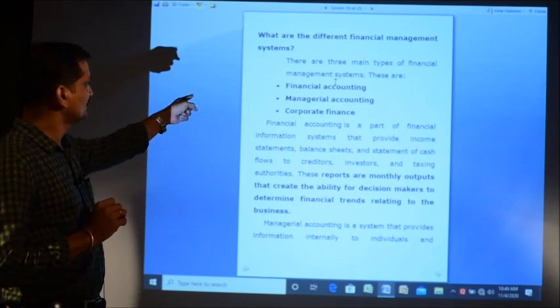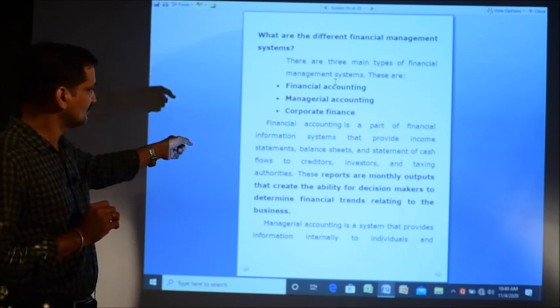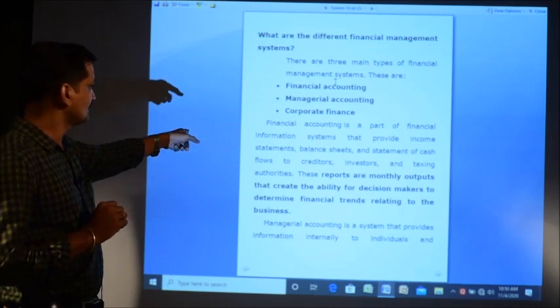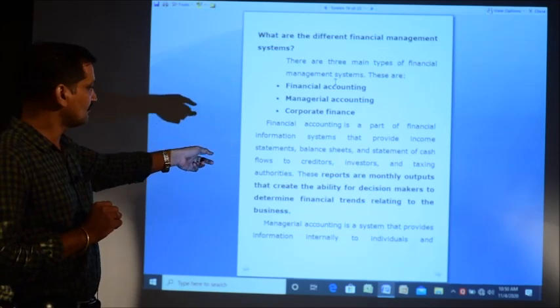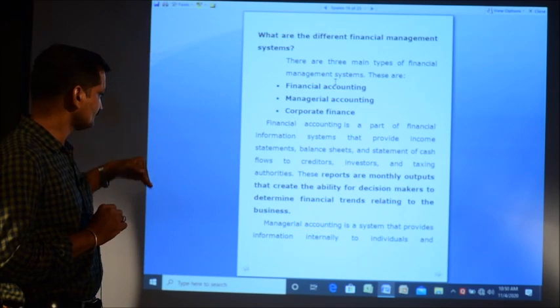The financial accounting part of the financial management system gives the monthly reports. All these things like income statement, balance sheet, statement of cash flows to creditors, investors, taxing authorities, all these are monthly reports, produced by this part of the system.